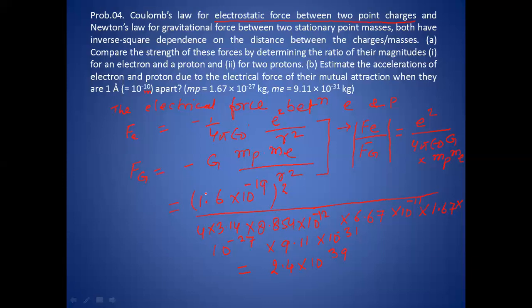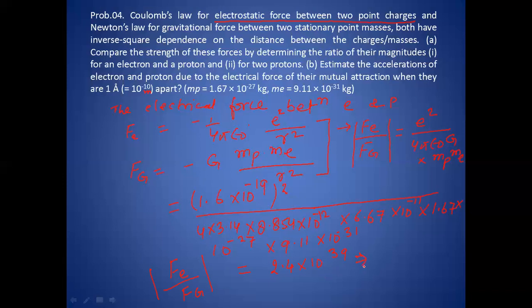So this is just an explanation. This type of calculation will not be asked in the examination because it is a very tedious job to calculate all these things, but I found this using a calculator. So the electrostatic force divided by the gravitational force has a magnitude of 2.4 into 10 to the power 39.